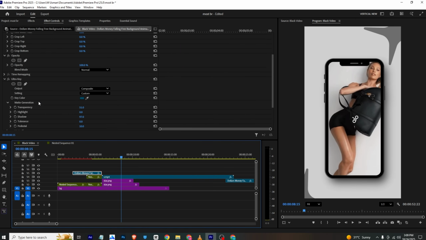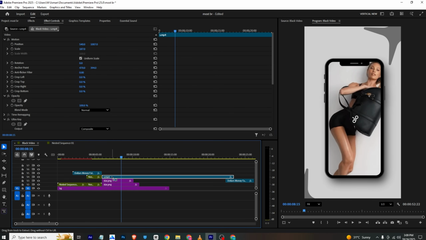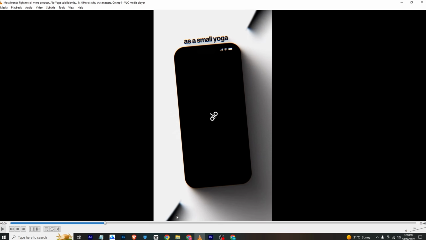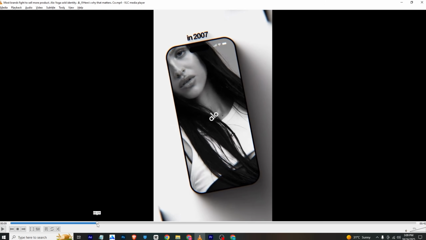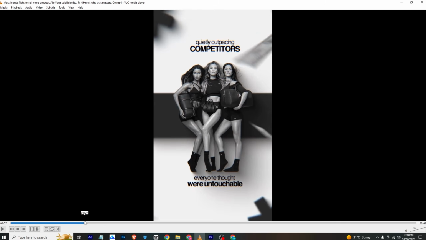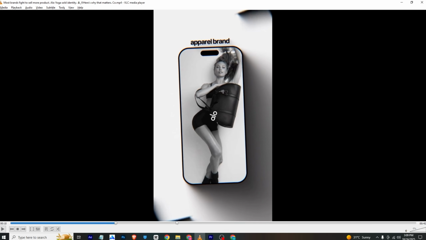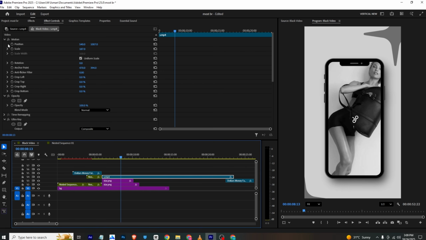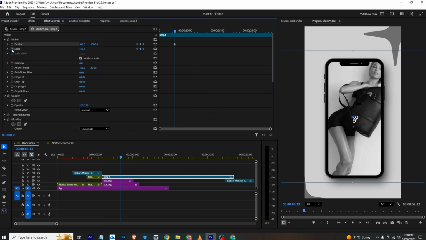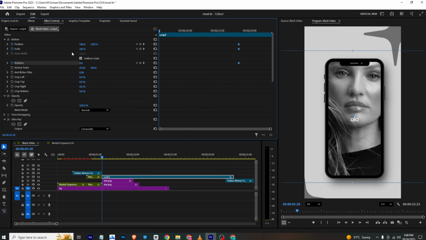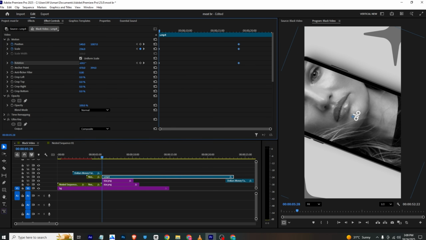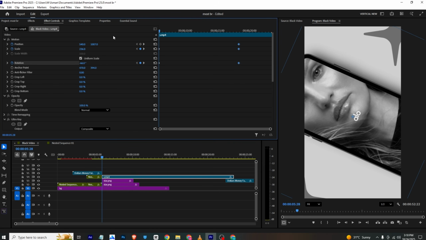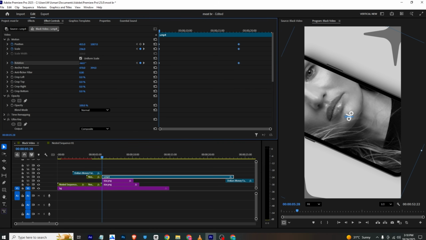And once more I will go in here and copy the black and white effect and paste it to this layer as well. So it will be like this, our animation. If we see this animation, how can we create that? We need to add some rotation keyframes and all that. So I will select it, go to add a position, scale, and rotation keyframe. And now I will move this to our final position. And at the start, I will zoom it and rotate it to something like this. And you can adjust the position of it, like this.